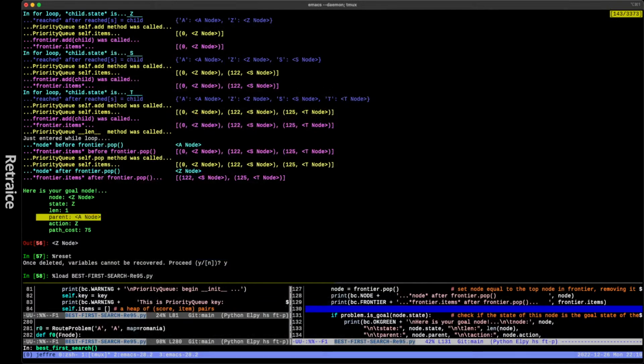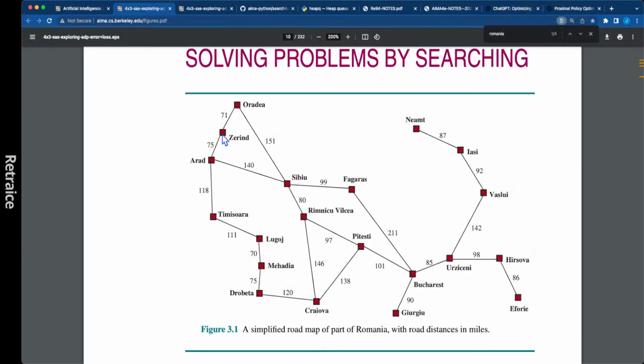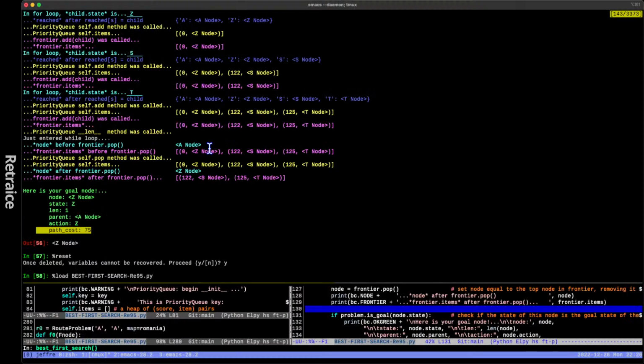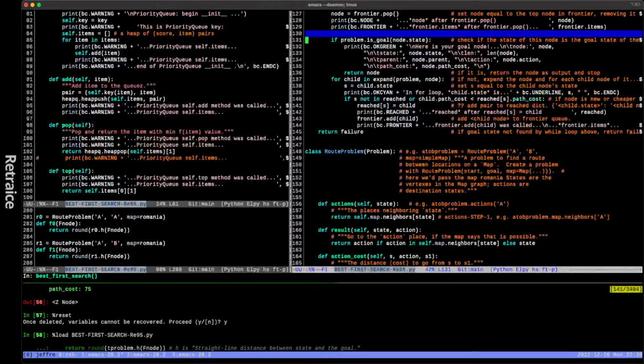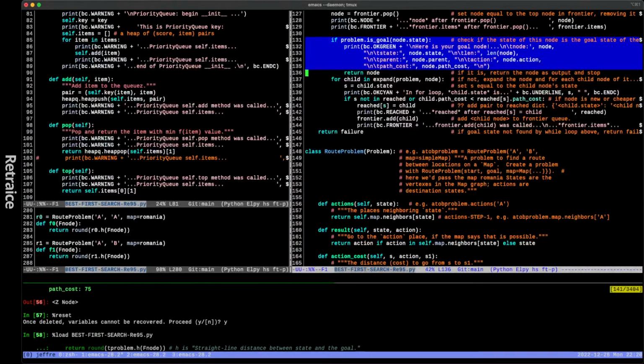And the parent node was A. That makes sense. It's kind of boring information, but it makes sense. The action applied to A was Z. That also makes sense, even though it might be confusing to the noob. And the path cost was 75. Okay, looking good. Anyway, that's what's going on here. This is the state check, and return the node if you found it. If you're at the goal state, return the node that you have when you get there.